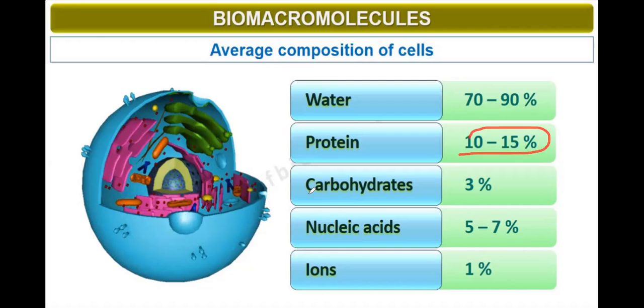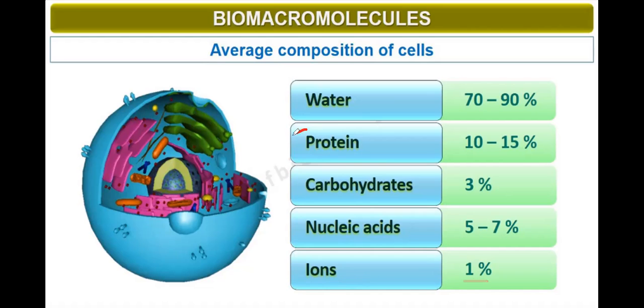Carbohydrate 3%, nucleic acid 5 to 7%, and ions 1%. These are the average composition of different molecules present inside a cell. So this is the range: water 70 to 90%, protein 10 to 15%, carbohydrate 3%, nucleic acid 5 to 7%, ions 1%.